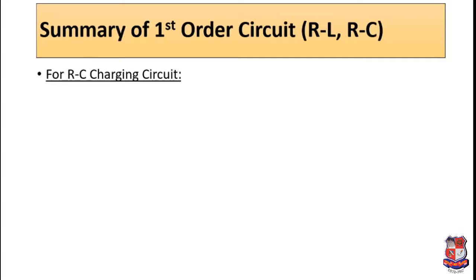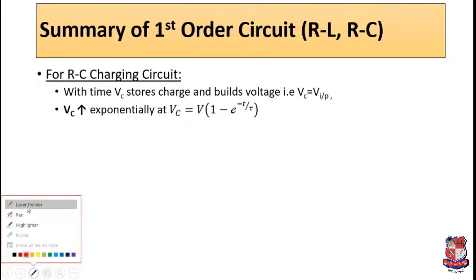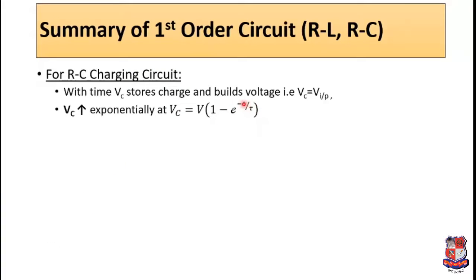So for RC charging circuit we can say that with time capacitor voltage stores charge and it builds voltage. So therefore, maximum value will be from Vc equals 0 to the input voltage. So Vc rises exponentially by the given equation Vc equals V into (1 minus e raised to minus t by tau).